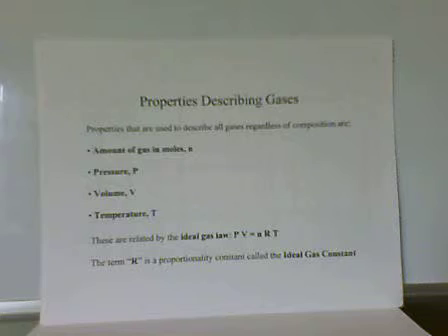These four properties are related by the ideal gas law. Pressure times volume is equal to moles times a constant times temperature. PV equals nRT. That R is a proportionality constant, and we call that the ideal gas constant.